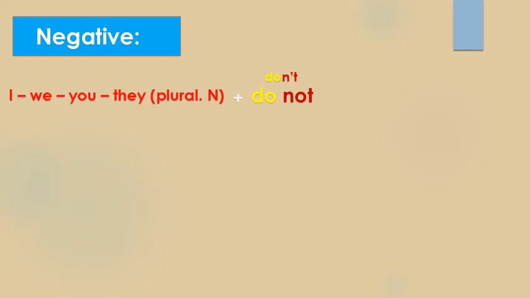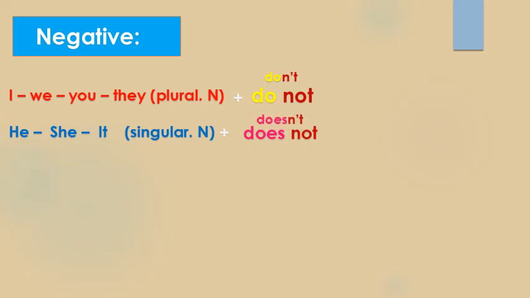حالة النفي. So here we have, if the subject is plural, we add do plus not, and we can contract it to don't. And if the subject is singular, we add does plus not, and we can contract it to doesn't, plus verb 1.